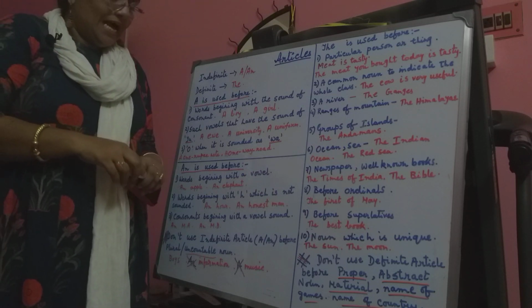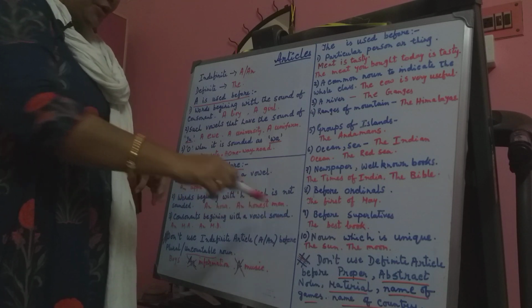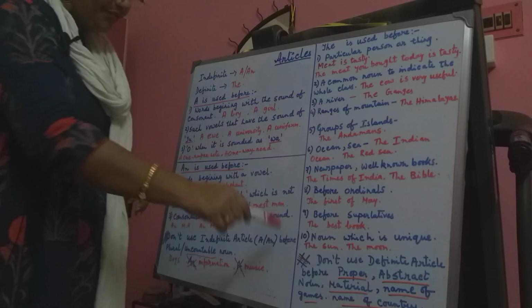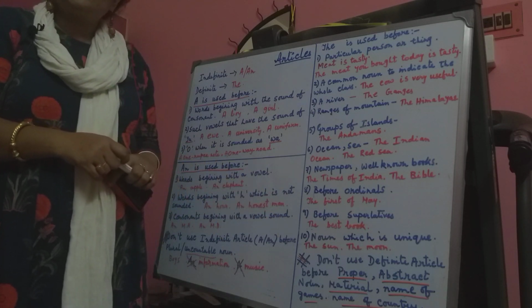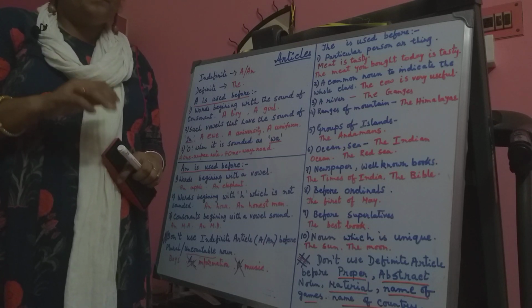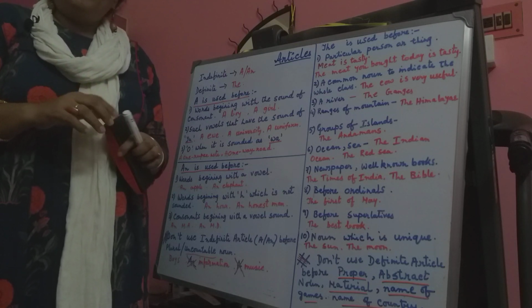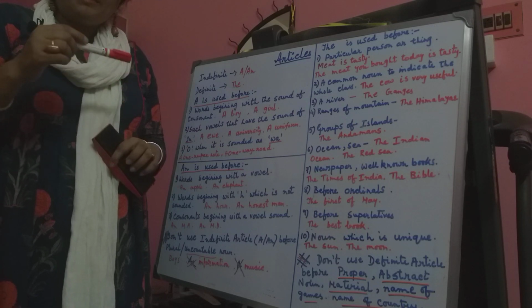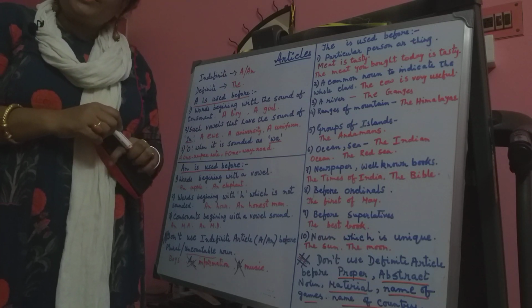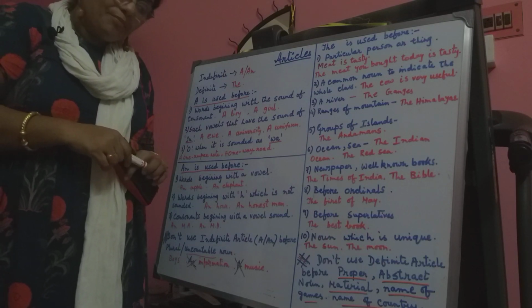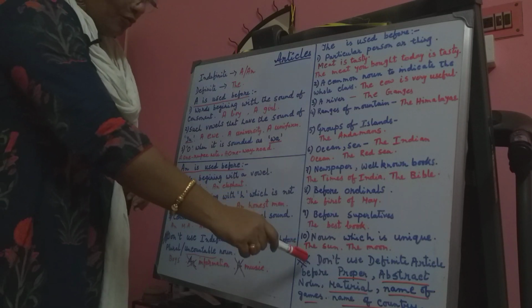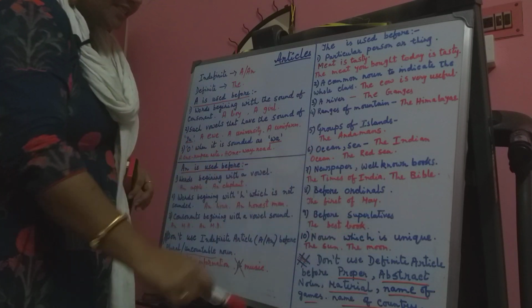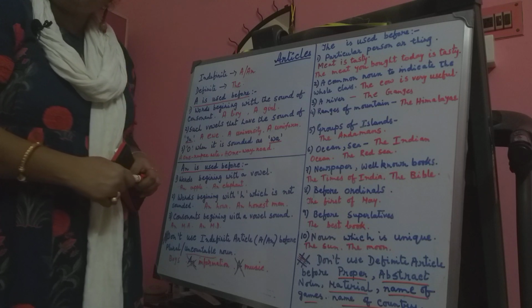Here I want to say these are very important. Apparently articles look very easy, but sometimes some rules are very tricky, and you will have to remember that. Don't use the definite article before a proper noun.